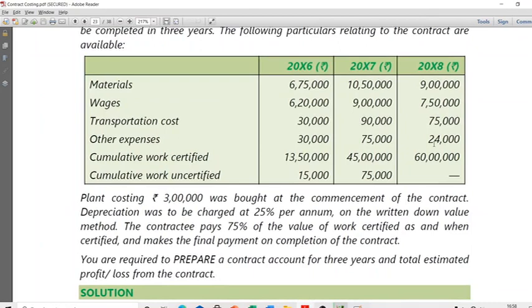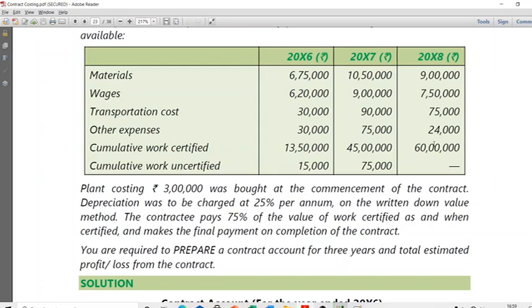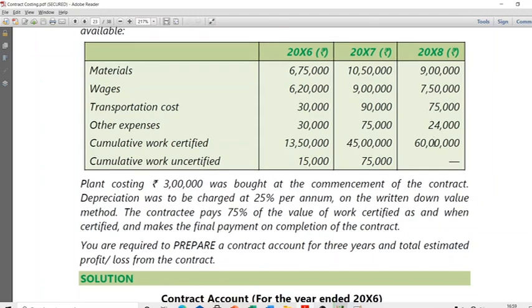Depreciation was to be charged at 25% per annum on the written down value method. The contractee pays 75% of the value of work certified as and when certified and makes the final payment on completion of the contract. You are required to prepare a contract account for 3 years and the total estimated profit or loss from the contract.